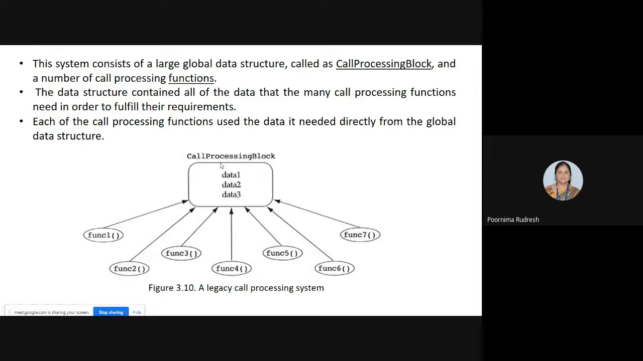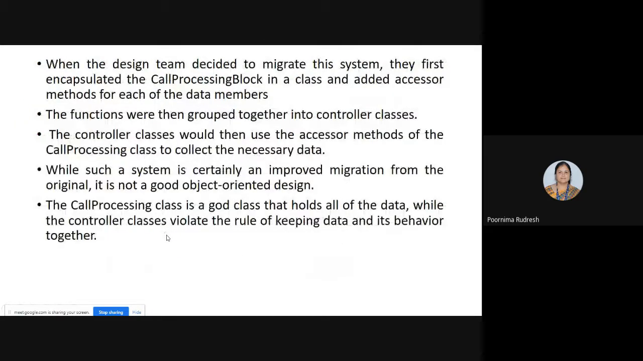Okay, because all the data is placed in the form of a global data structure, and the data structure is accessed by all the functions whenever they require. Understood? Because in order to perform the operations, all these functions directly access the data from the global data structure. So this is an example of a legacy system.